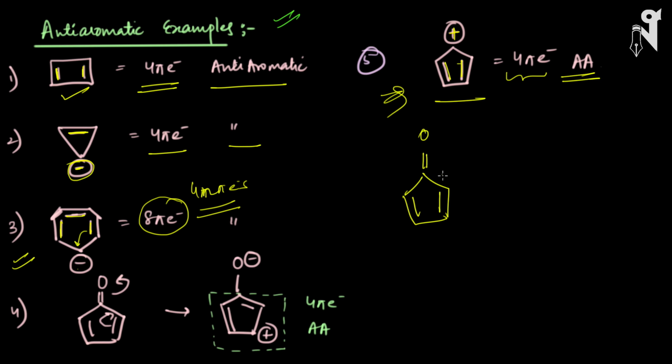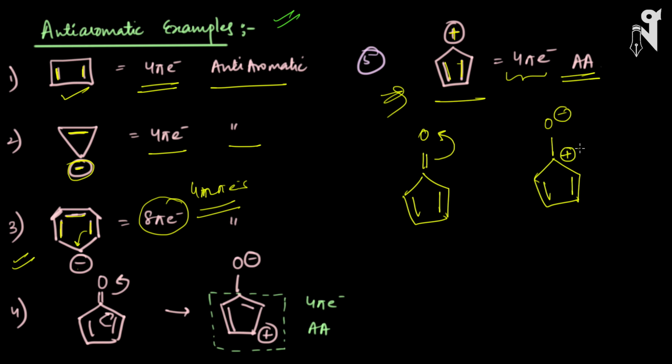So if you get any such compound where you have a double bond outside and there is some atom present outside, what do you basically do? You basically shift the electron density towards the more electronegative atom. So we have shifted this pi bond, we have broken the bond towards the more electronegative atom, that is oxygen. So if we do so, oxygen will get a negative charge, whereas the carbon will get a positive charge, and there are the pi bonds over here.